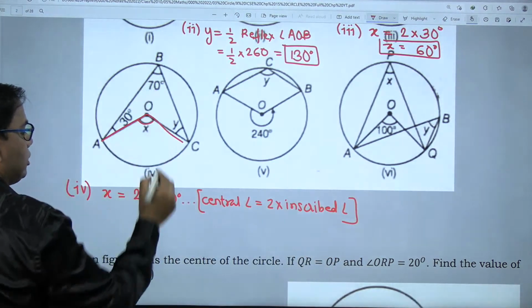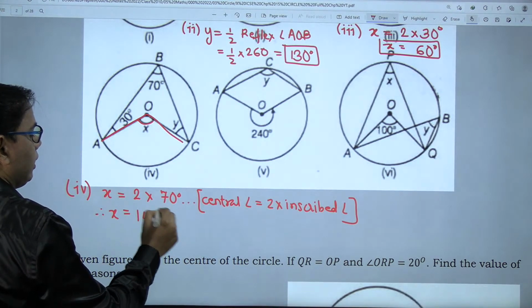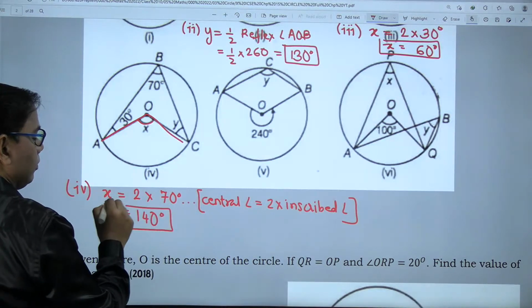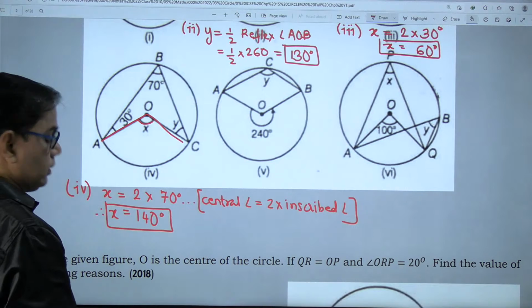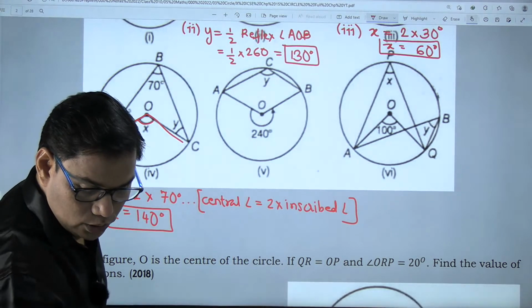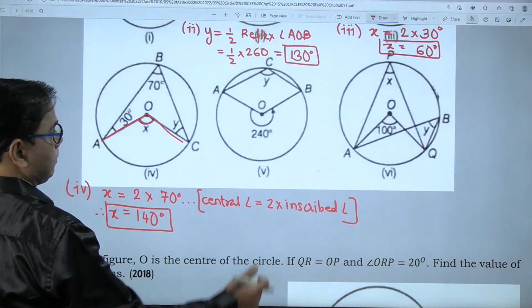So x is twice of 70, therefore x is 140 degrees. Correct? Double of 70 is 140 degrees. Yes, Dishita Joshi has given the correct answer and others also can type their answers.